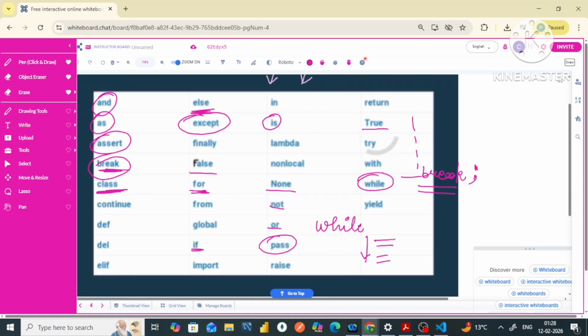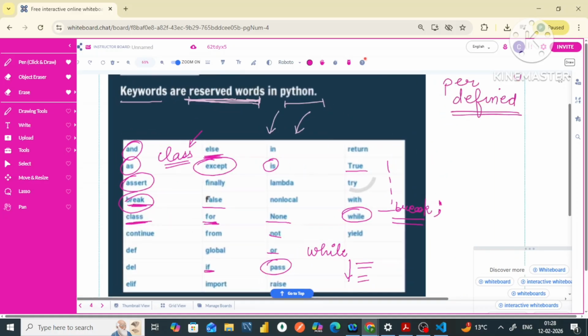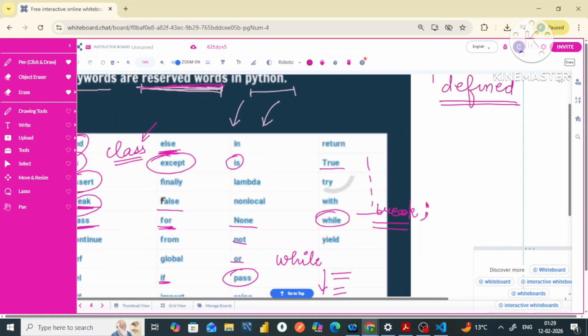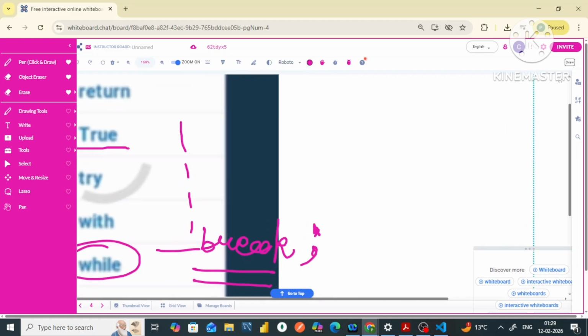Class is generally used when we are declaring classes in Python. When we learn about classes in Python, I will tell you where to use this keyword. So, in a nutshell, these are the reserved words in Python and we cannot use them just anywhere.